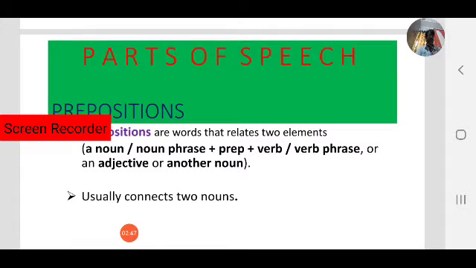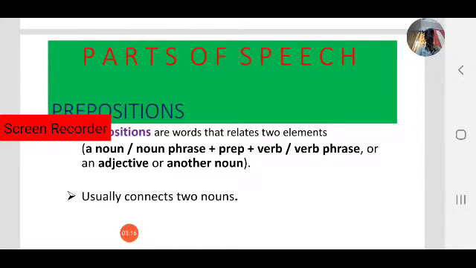A preposition is a word that links a noun or pronoun with other words in a sentence. For example, the book is on the table. Observe the word on. On links the book. Where is the book?